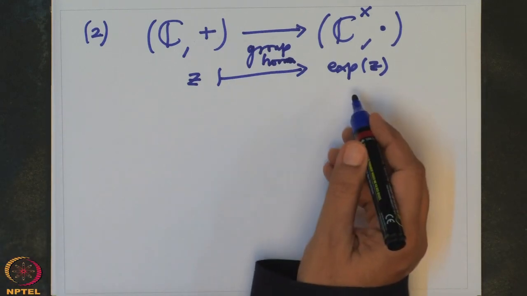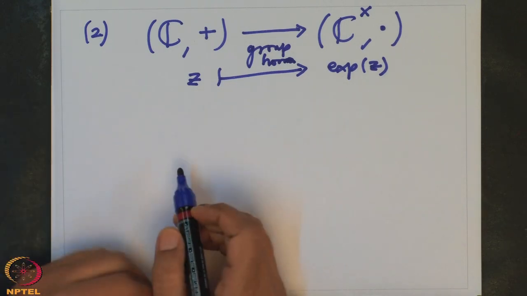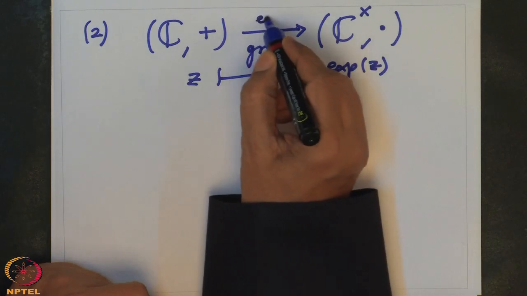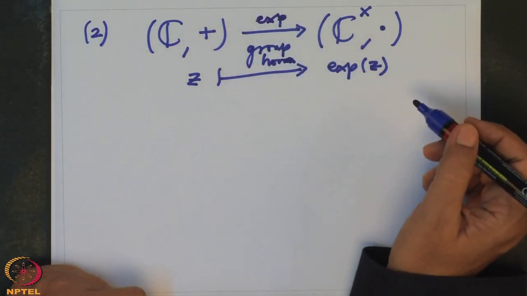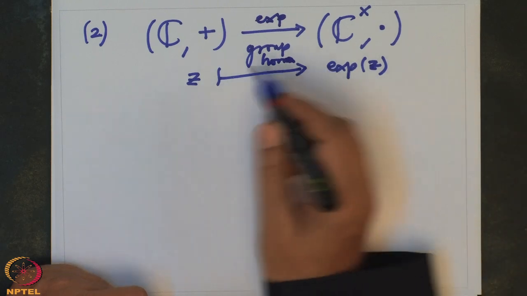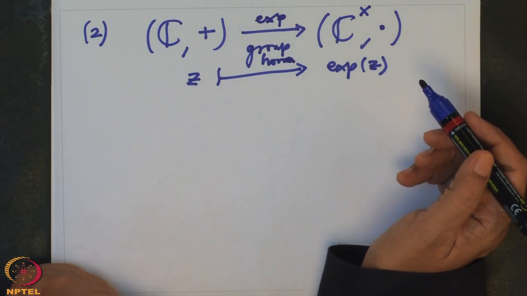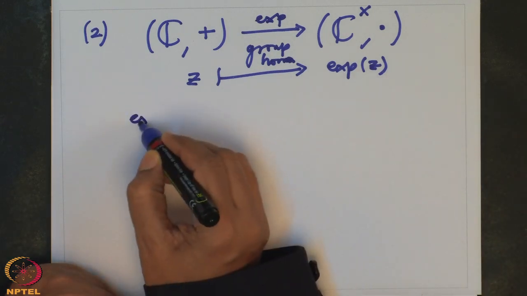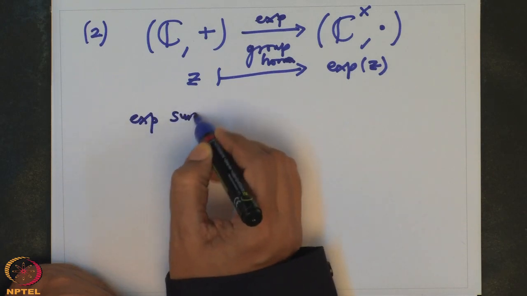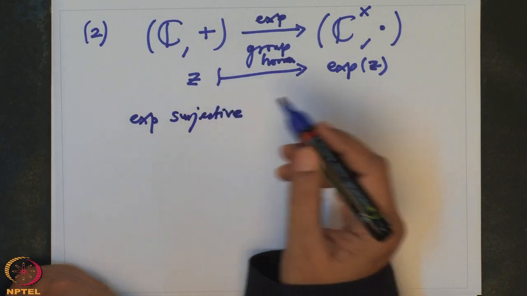So the standard properties of the exponential that you study in the usual first calculus course tell you this is a group homomorphism, denoted by EXP. Now, this EXP is surjective, and the kernel is what?